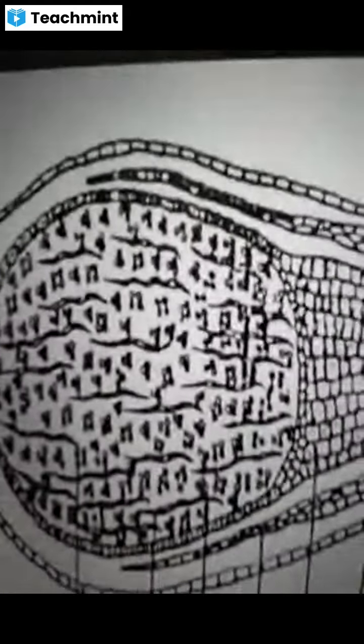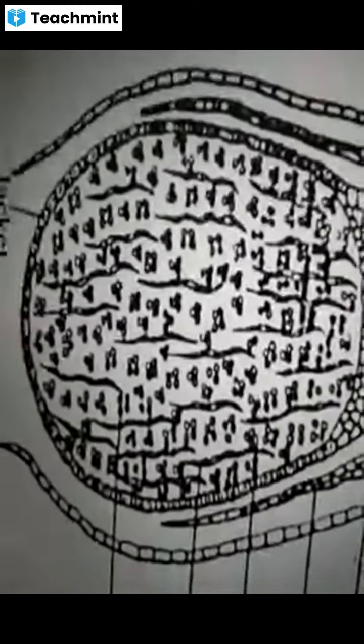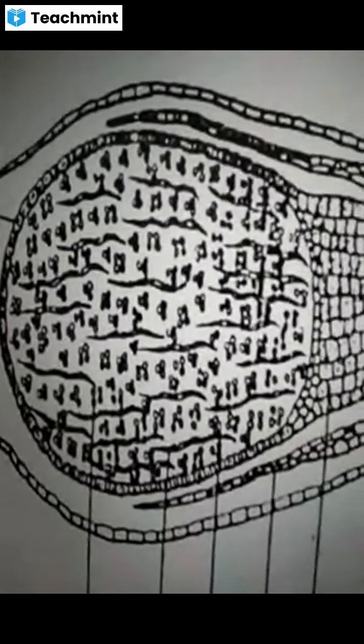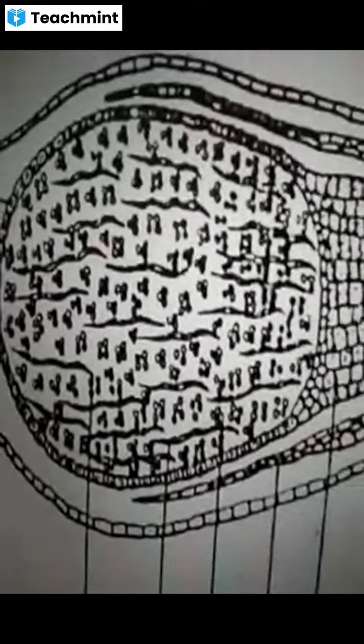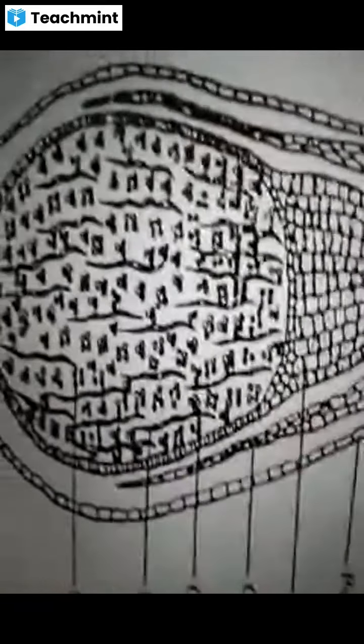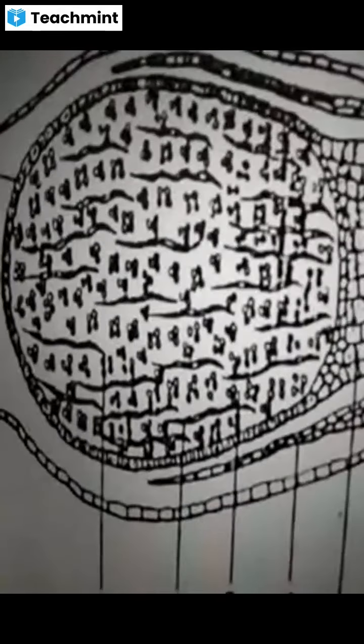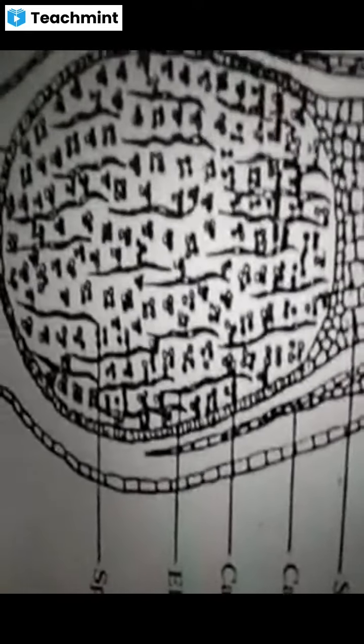The sporophyte contains the sporogenous tissue, a mass of cells. In turn, they undergo many divisions, forming spore mother cells. Each spore mother cell undergoes meiosis, that is called reduction division. Note this one.